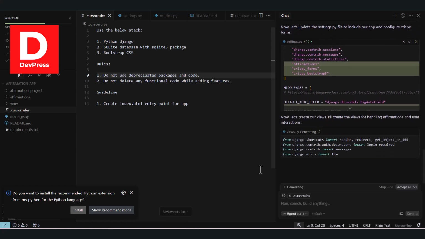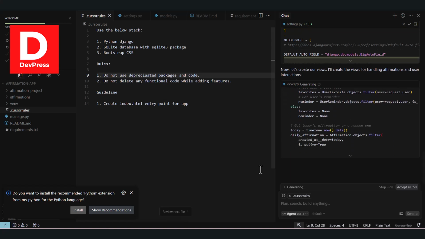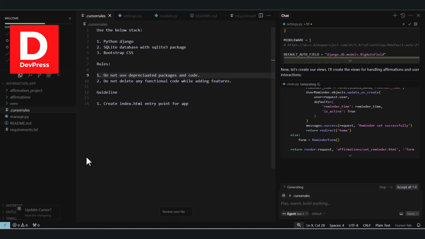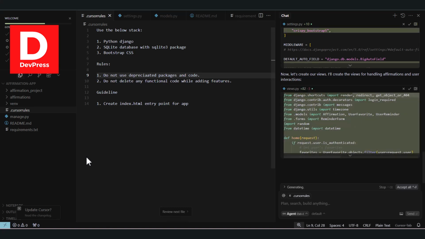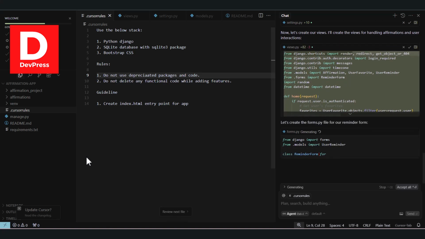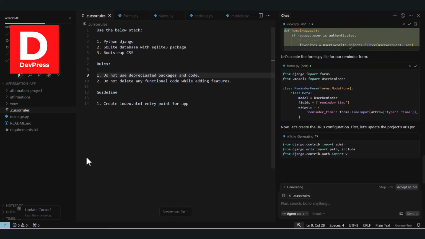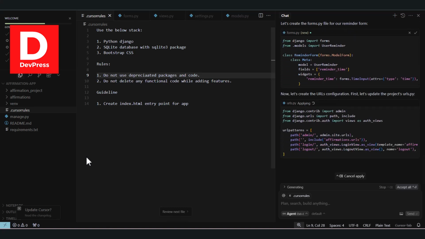You can either go with that or ignore. It's not necessary to follow that. Okay, once everything checks out, you can accept all the rules and updates and then go for running the application.